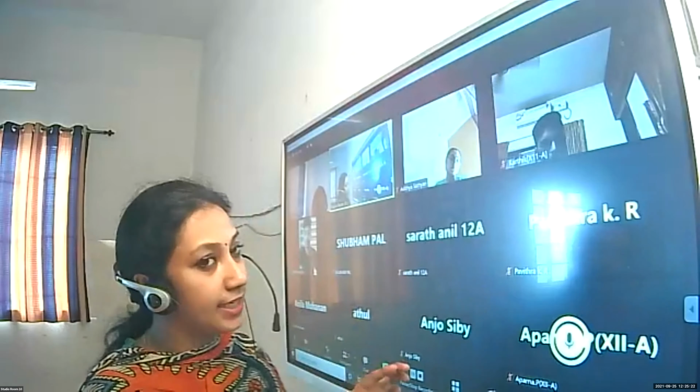Right to share the assets of the partnership firm. Right to share the profits of the partnership firm. Okay. All set? So the next one is we are going to see the calculation of new profit sharing ratio.